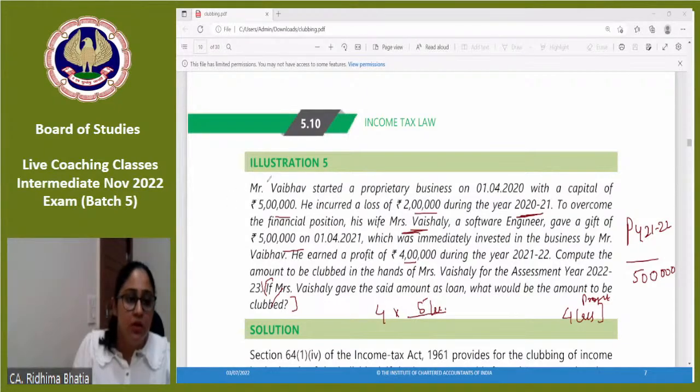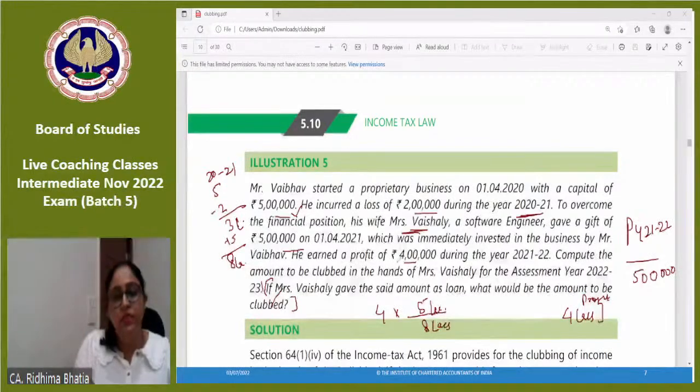First, in 2021, 5 lakh was the investment which Weber made, but out of that a 2 lakh loss happened, so 3 lakh remained. Now on this 3 lakhs, 5 lakhs were invested, so how much is the total capital? 8 lakhs.